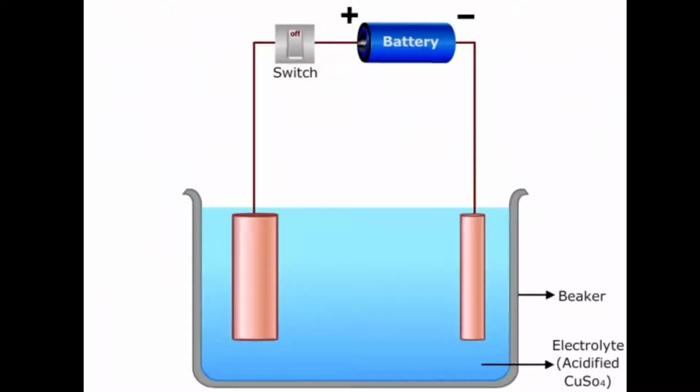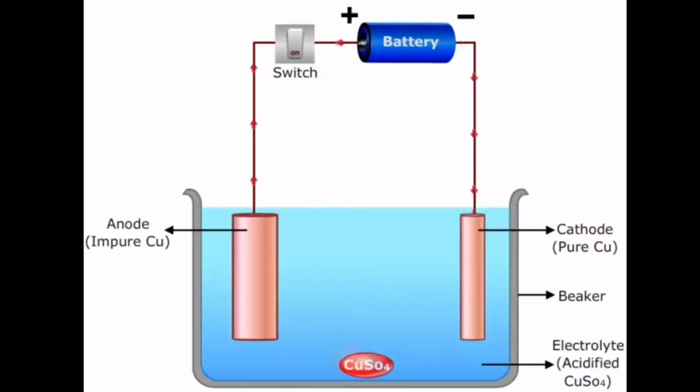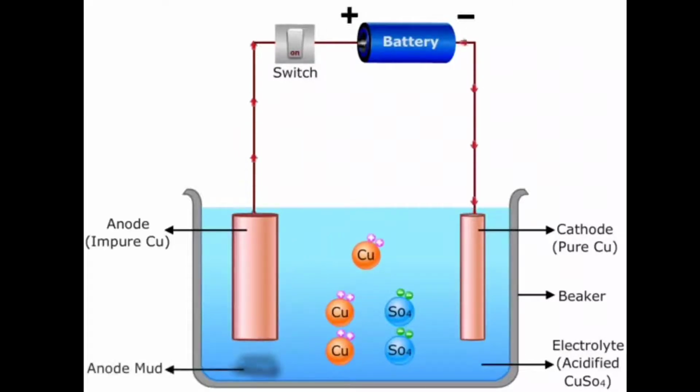So now let us understand the refining of copper. So in this process, copper sulfate is taken as electrolyte, a thick rod of impure copper is taken as anode, and a thin strip of pure copper is taken as cathode. When current is passed through the copper sulfate solution, the copper sulfate dissociates into Cu2+ and SO4 2- ions. At the anode, copper atoms lose 2 electrons to get converted into copper ions. These come into the electrolyte.